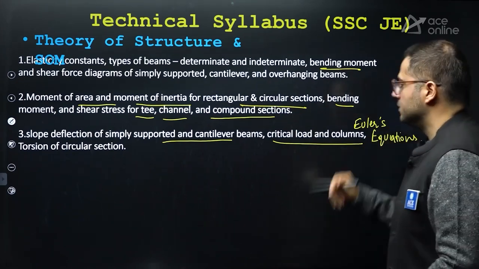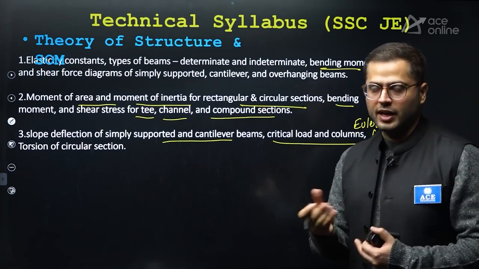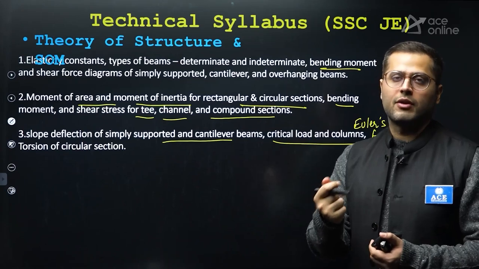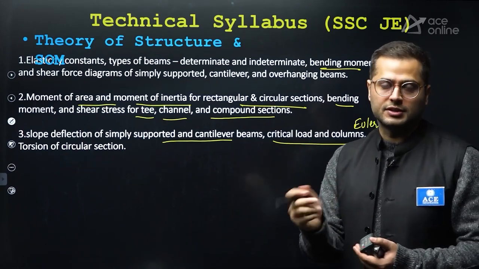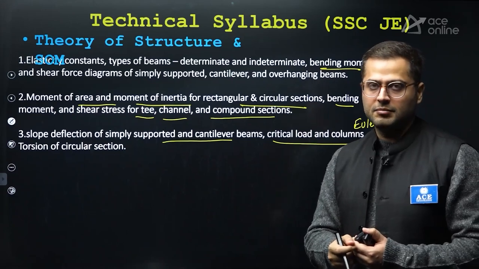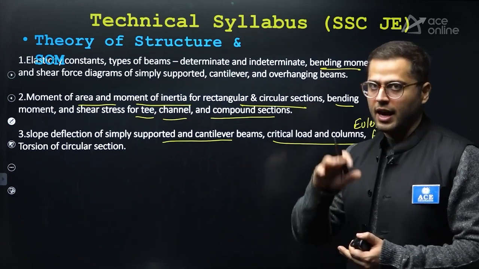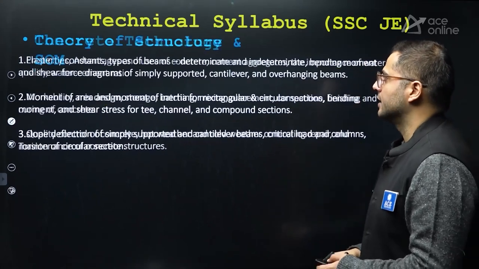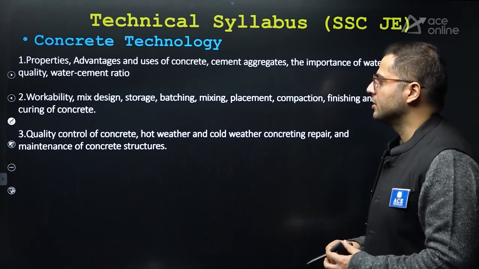How the load carrying capacity or buckling load carrying capacity is influenced by the moment of inertia of a cross section, the effective length of the cross section, what it is, what is the theoretical effective length, how it is dependent upon boundary conditions, like that. Questions are asked. After this, there is concrete technology.